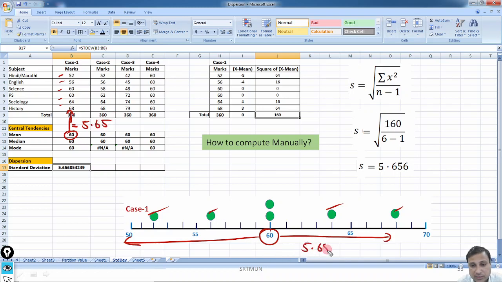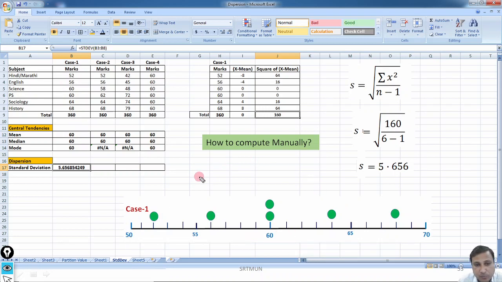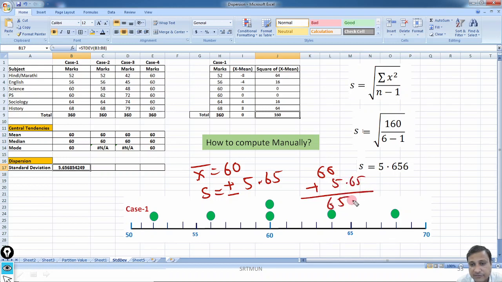So this is 5.65 plus minus. It means, in a different way, my mean is 60 and my standard deviation is plus minus 5.65. It means if I add 60 plus 5.65, 65.65 is the average highest marks, and if I subtract it, then whatever is the number, that is the average lowest mark. But in actual, he has got different marks, higher or lesser.